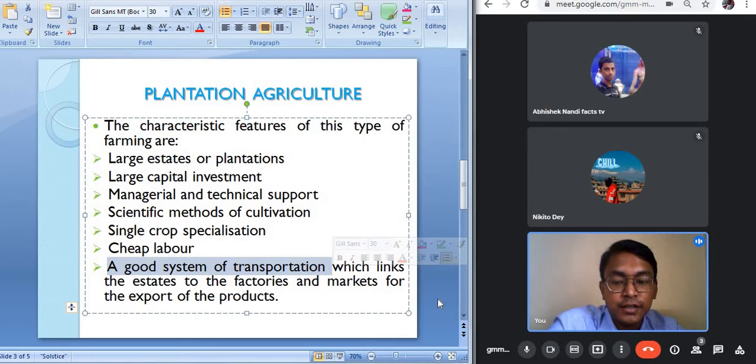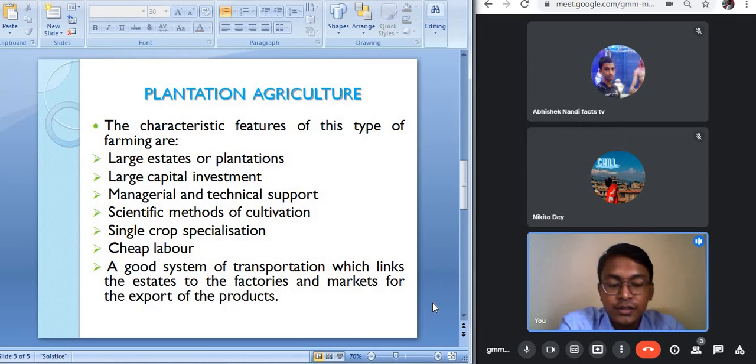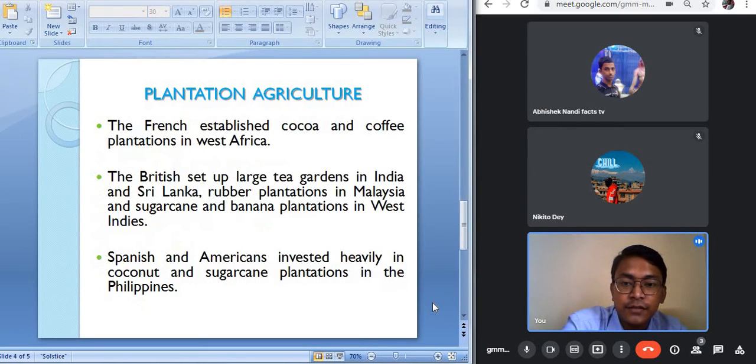Like in the tea gardens which we can see in and around us, better transportation is required so that the tea leaves, after being collected, can be sent in a very short period of time to the industries, where they will be processed, tea powder will be made, and then it will be packed and sent to the market for selling. So these are the different characteristics of plantation agriculture.